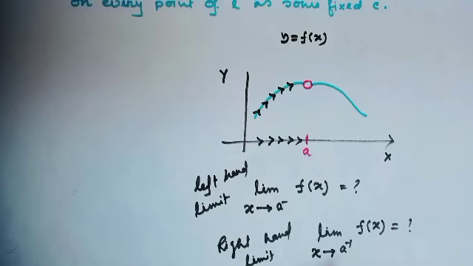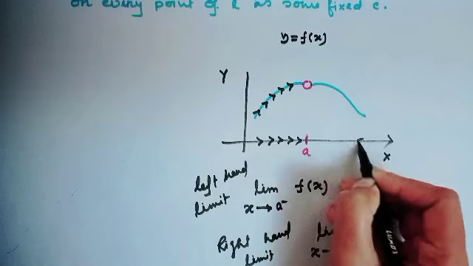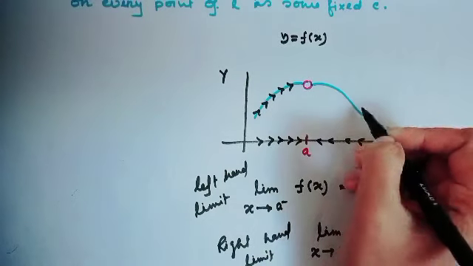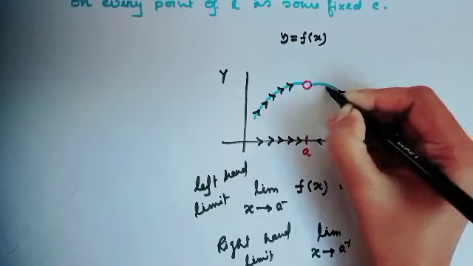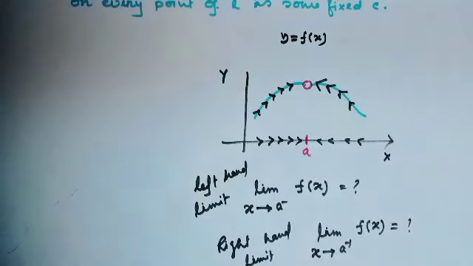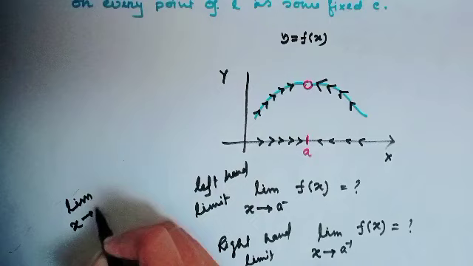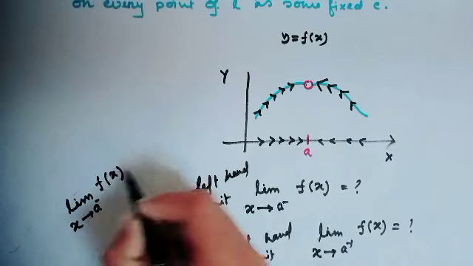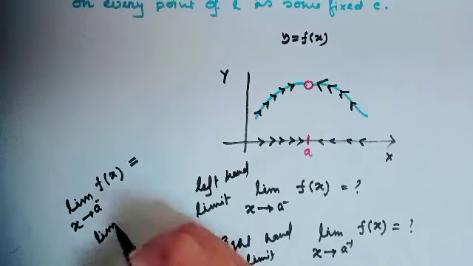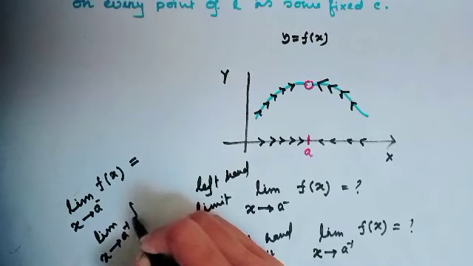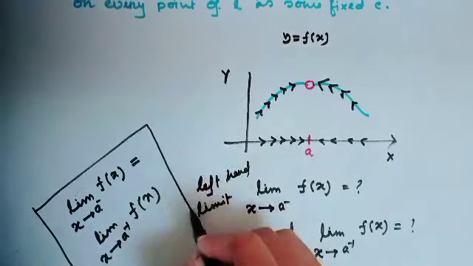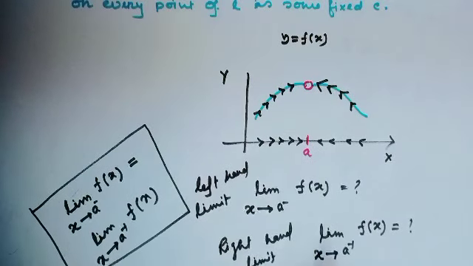That means here x approaches from the positive side of our function and f(x) is closer to this circular region, and if the limit exists, then limit as x tends to a minus of f(x) equal to limit as x tends to a plus of f(x). This will always be equal.